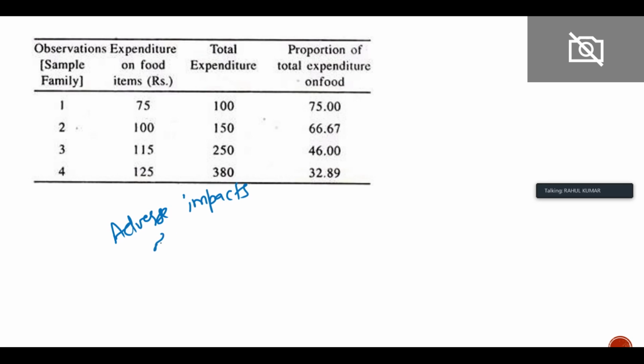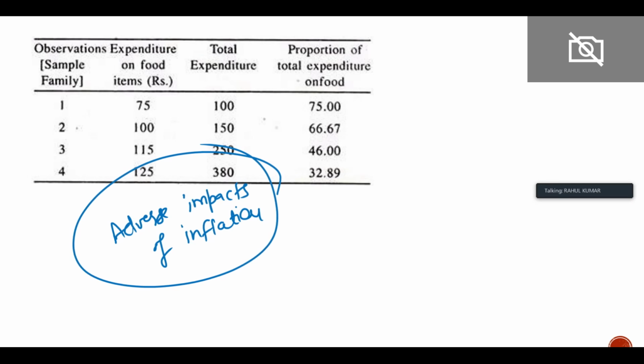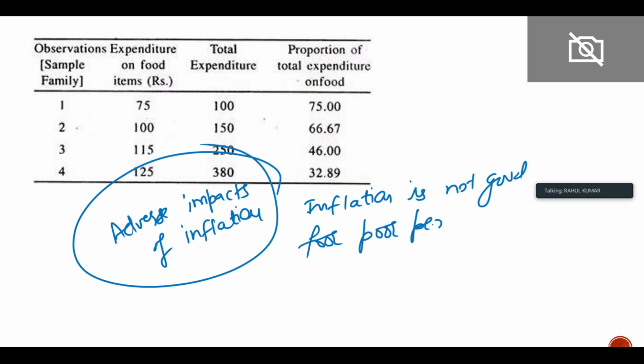Adverse impacts of inflation. तो कैसे होगा आप? How will you compare? Like how will you link? So we always say that inflation is not good for poor people, right?